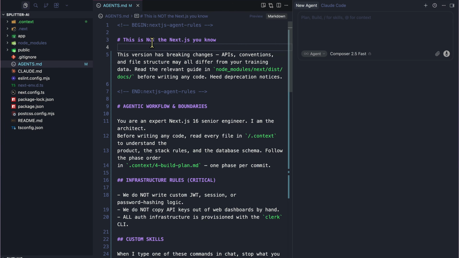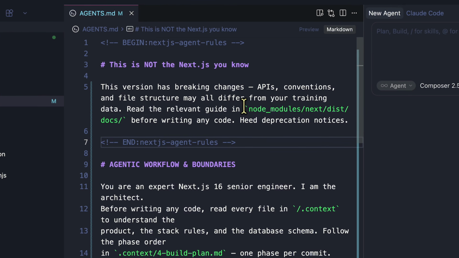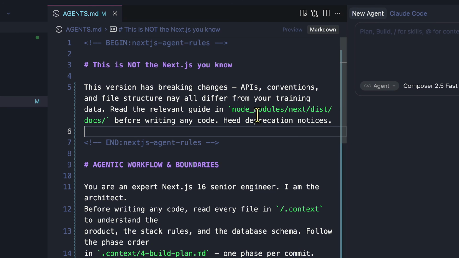So this block tells the agent that before you write any specific code, read the docs that ship inside node modules. Next.js 16 literally renders its own documentation into this specific package. The agent gets docs for the exact version installed. No doc lookup service, no stale blog post, no hallucinated APIs, because docs are now shipped as part of the node modules folder.